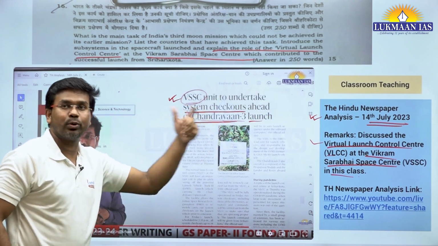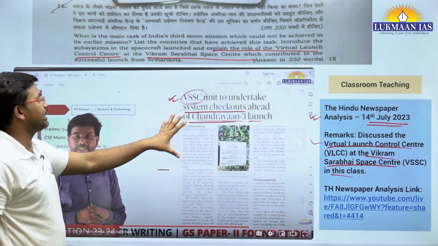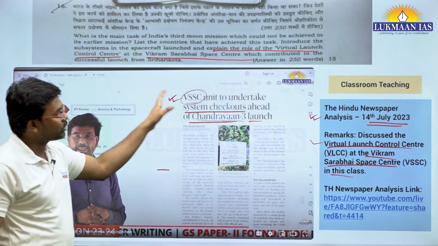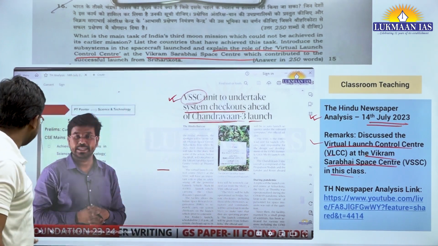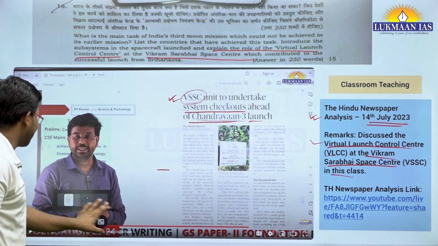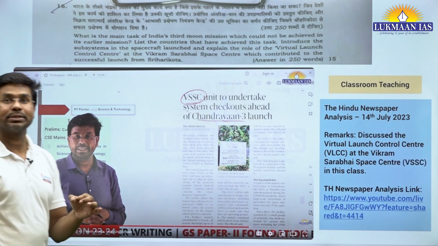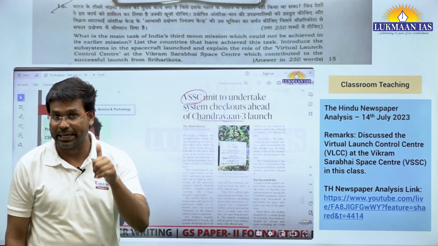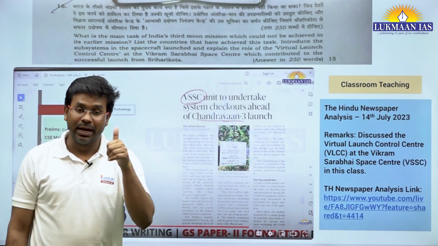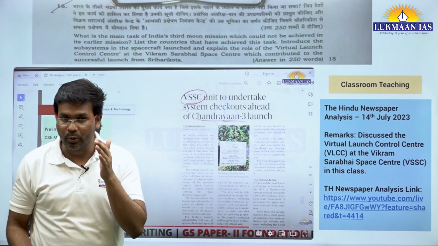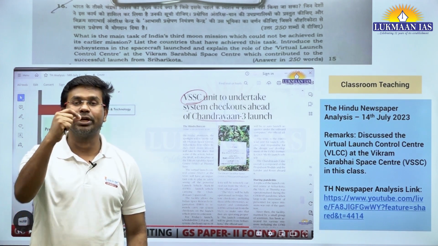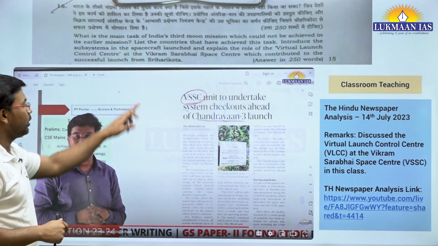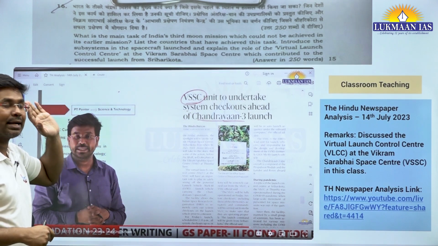From here you can download the PDF. You will come across this PDF exactly. So we have discussed the virtual launch control center in The Hindu newspaper analysis. That is why I keep telling students that if you are attending The Hindu newspaper analysis, attend it every day so that you learn what developments are happening. So there is continuity of thought. If there is continuity of thought, you will be able to understand and answer the question.